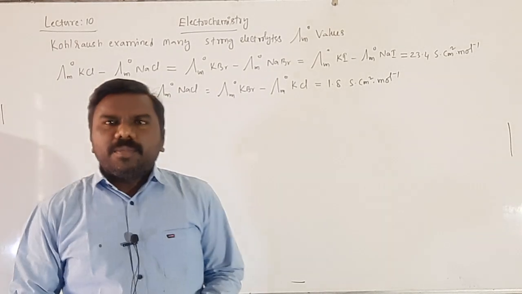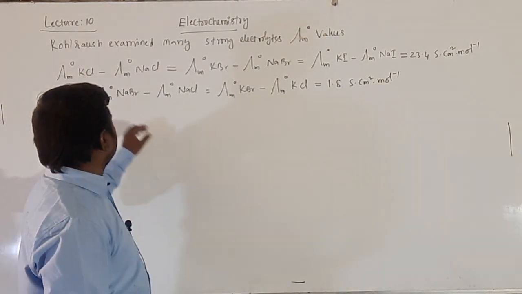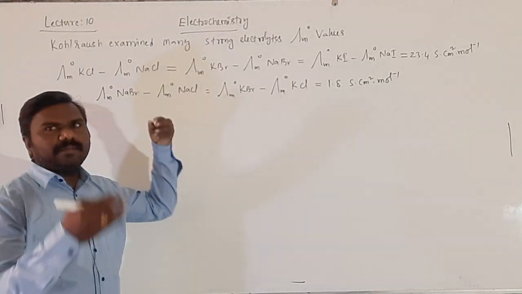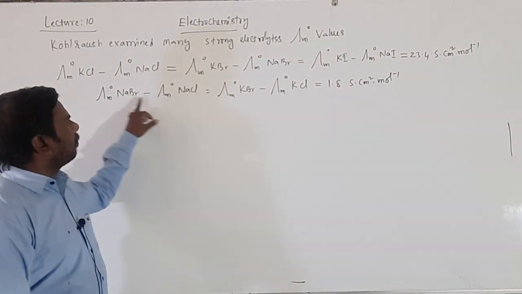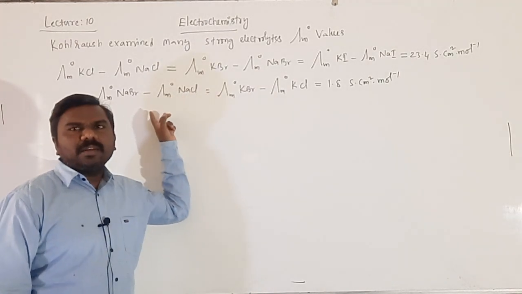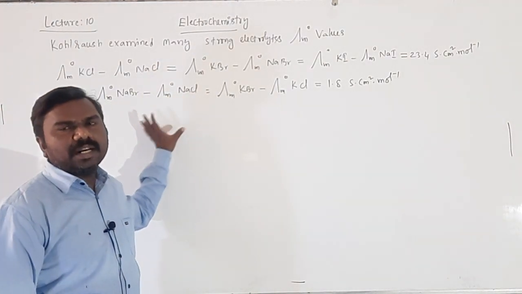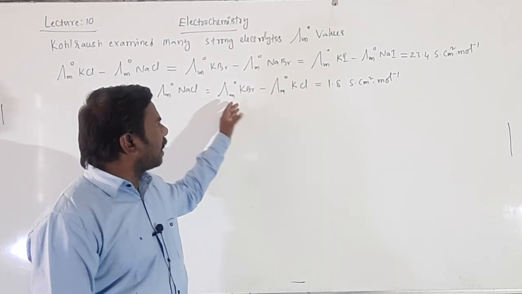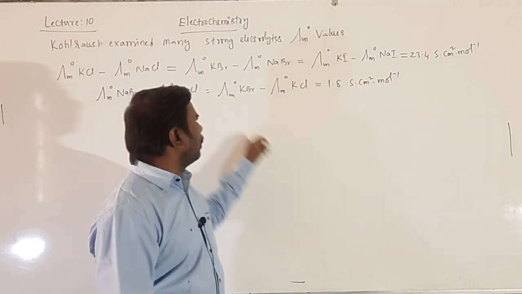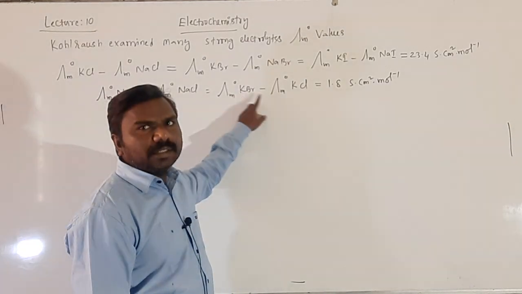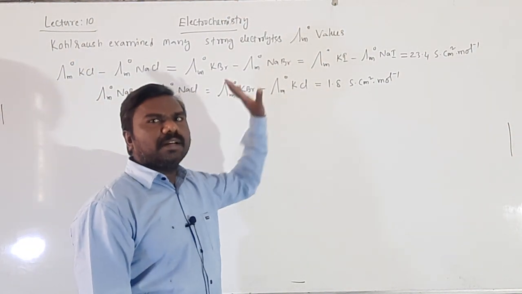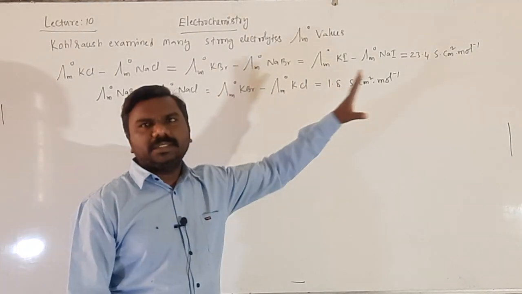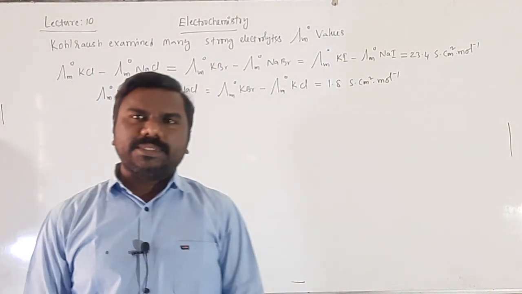You just observe clearly, plus Na and minus Na will be cancelled. Br minus Cl, the limiting molar conductance of Br and of Cl, that subtraction will be 1.8. Here also plus K and minus K will be cancelled, Br minus Cl, the value will be almost close.